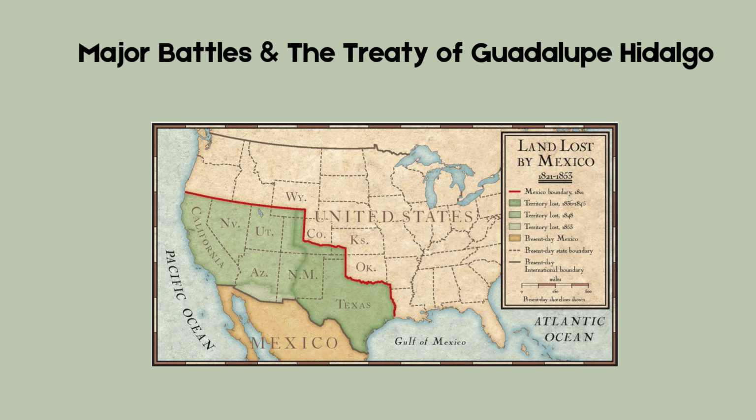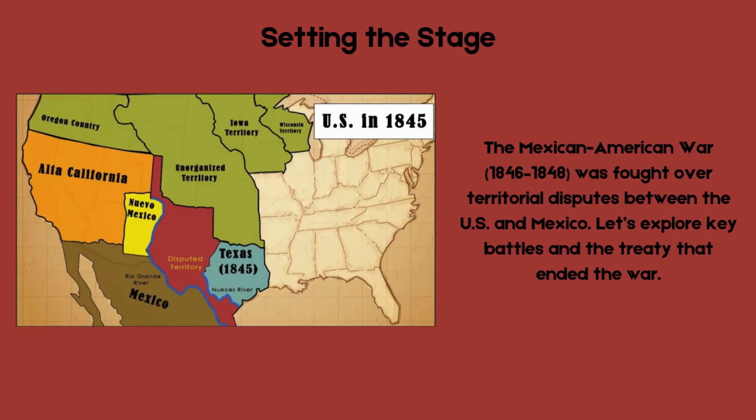Today we're diving into some of the major battles of the Mexican-American War and the Treaty of Guadalupe Hidalgo, which changed the map of North America forever. The Mexican-American War lasted from 1846 to 1848. It was a conflict between the United States and Mexico, mainly over land. The U.S. believed in manifest destiny, the idea that it was meant to expand westward, but Mexico saw this expansion as an invasion. Let's explore some key battles that shaped the war's outcome.